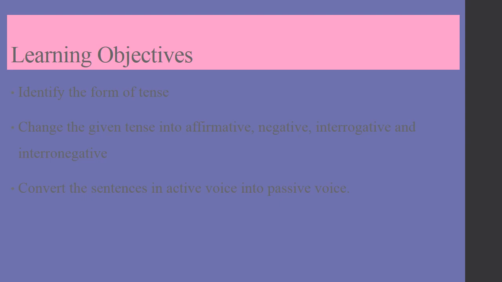These are the learning objectives for the topic. By the end of this topic, inshallah, all the students will be able to identify the form of tense, change the given tense into affirmative, negative, and interrogative. Furthermore, convert the sentences in active voice into passive.